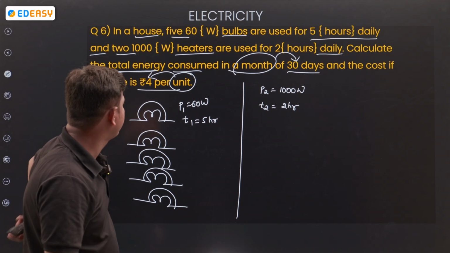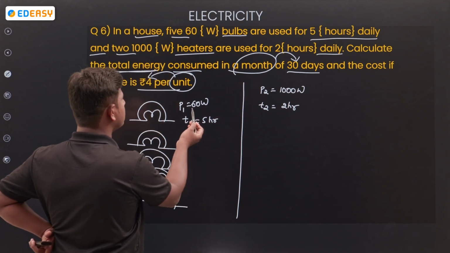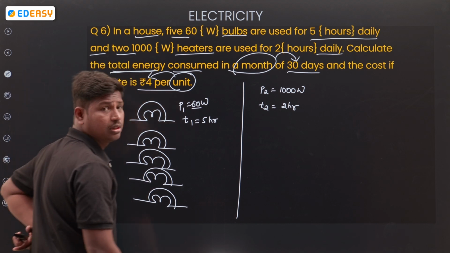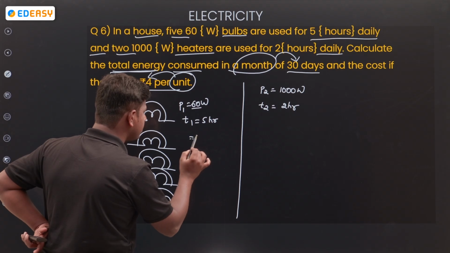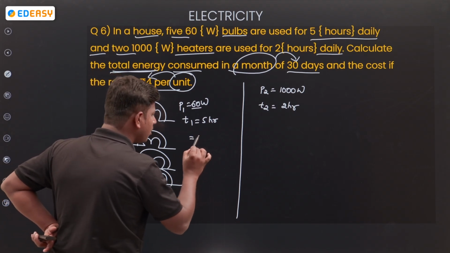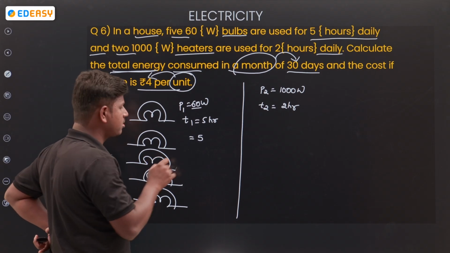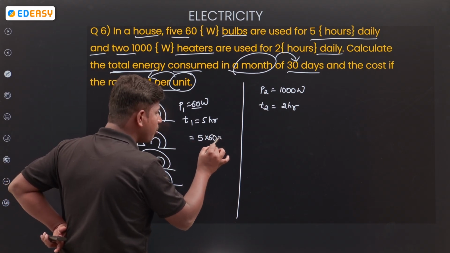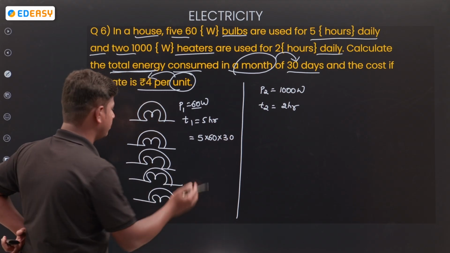Now see here, calculate the total energy. Total energy is equal to 5 hours daily, how much power? 60 watts. How many days? 30 days. Okay, just a minute.